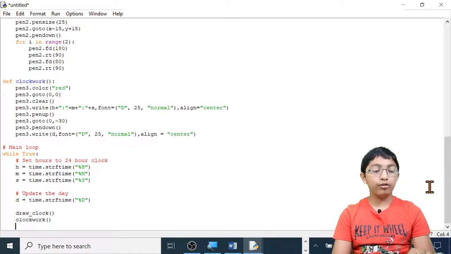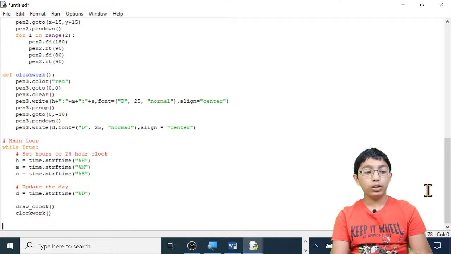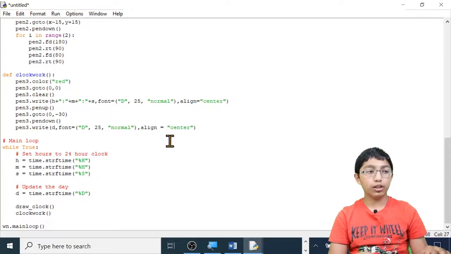Now, finally, let's keep the screen open. To keep the screen open, type win, or whatever variable you had for the screen, win dot mainloop, open brackets, close brackets. Now let's run this program.